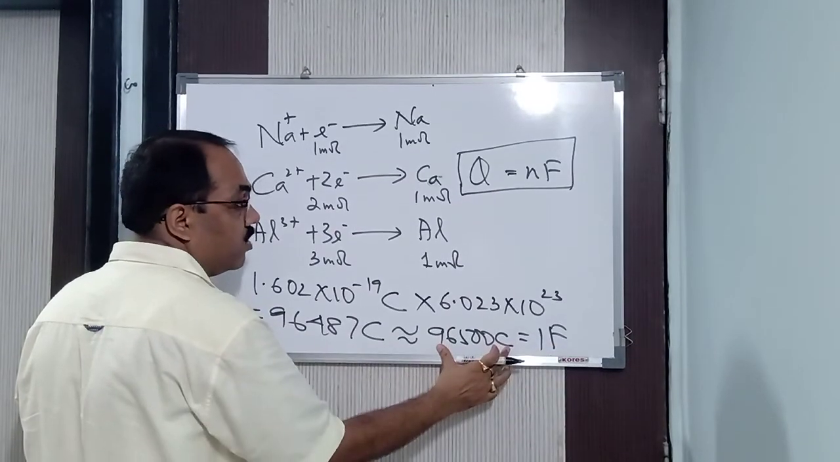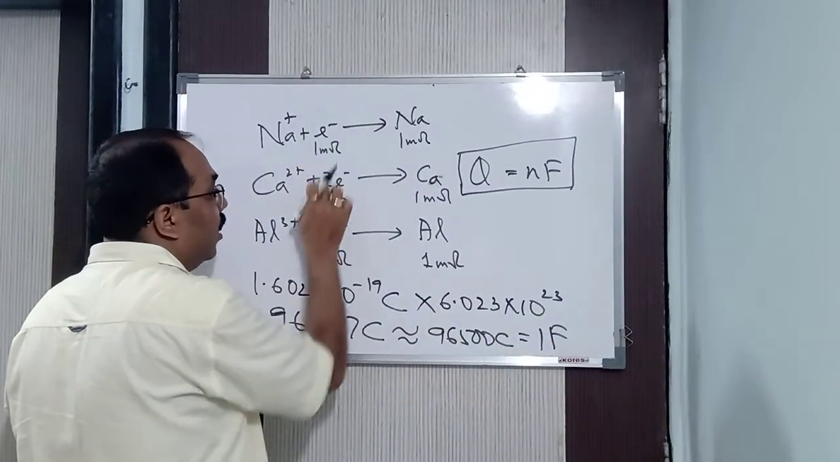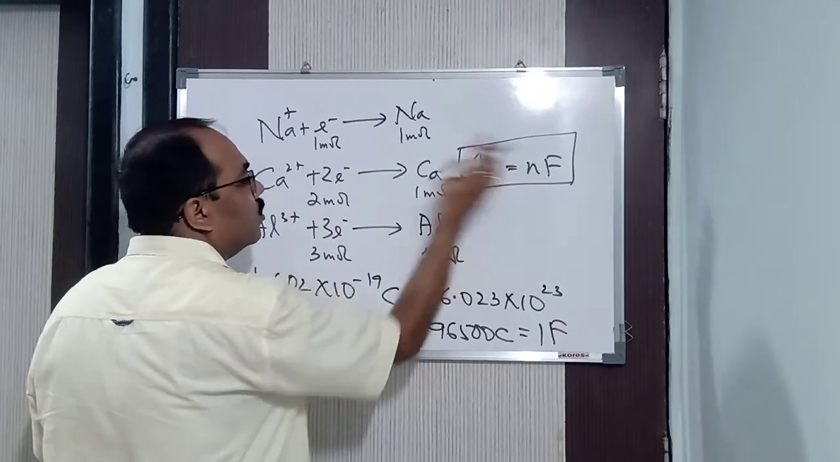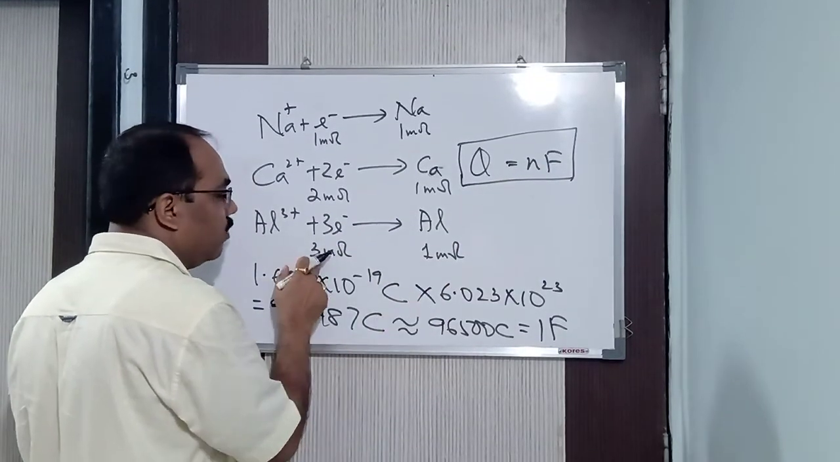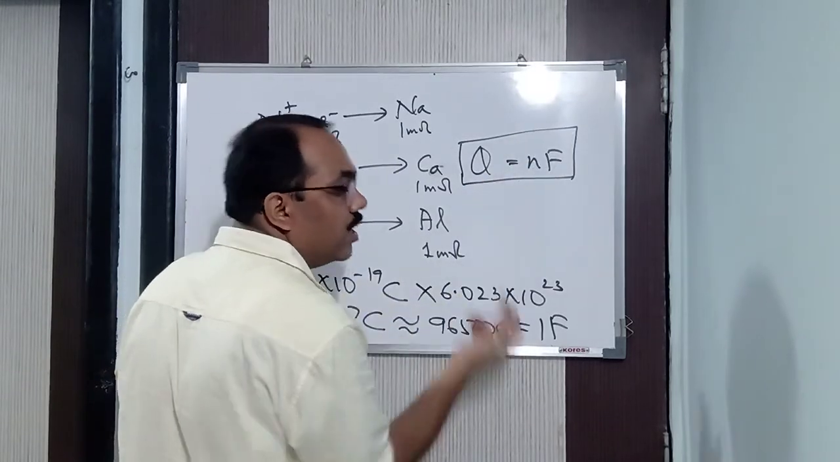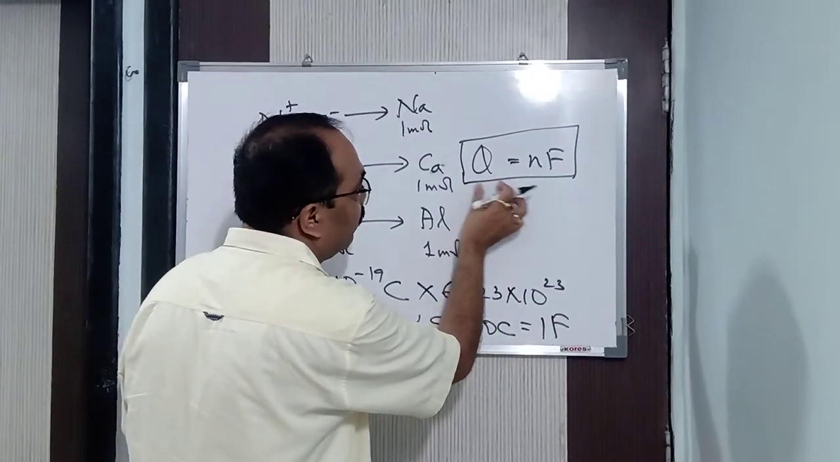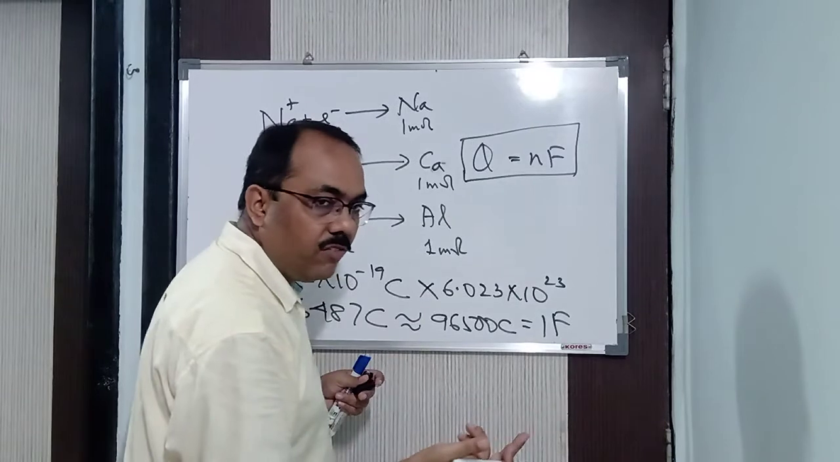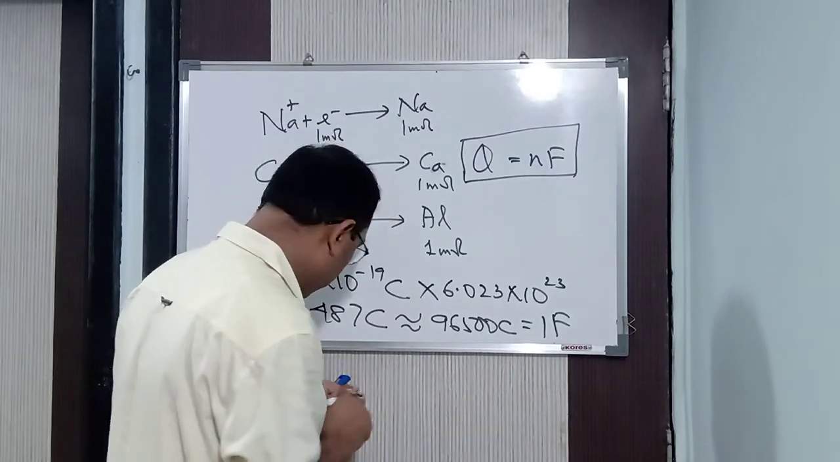How much is it? 96500 coulomb. So this is for 1 mole of electrons. Here it is 2 moles, that means 2 into 96500. 3 moles means 3 into 96500. So N moles means N into 96500. So instead of that we can say Q is equal to N into F. Finished. In this way we got the formula.